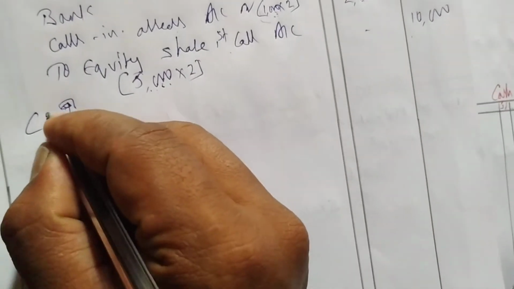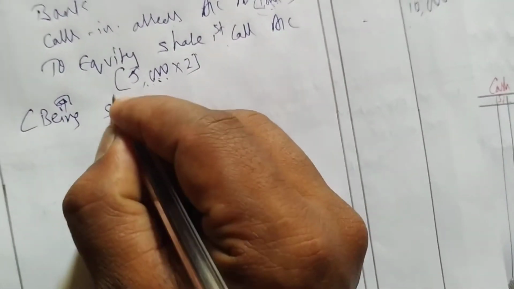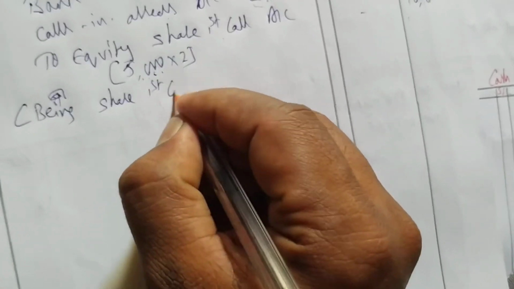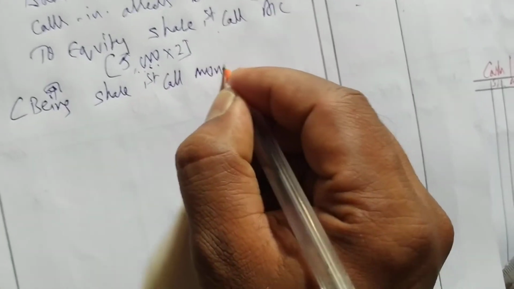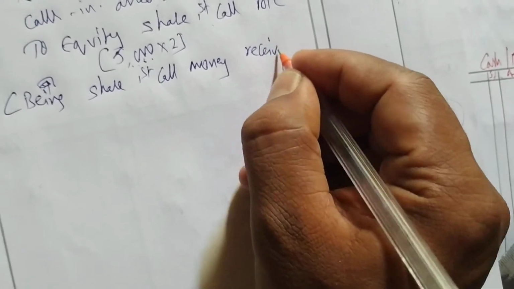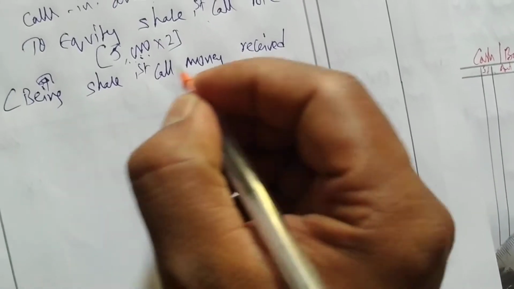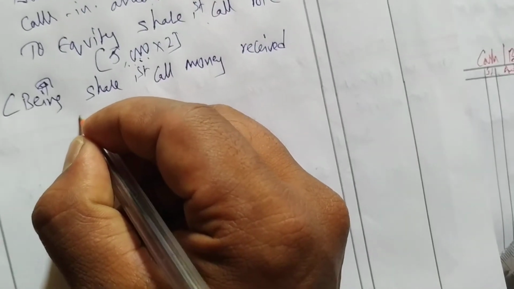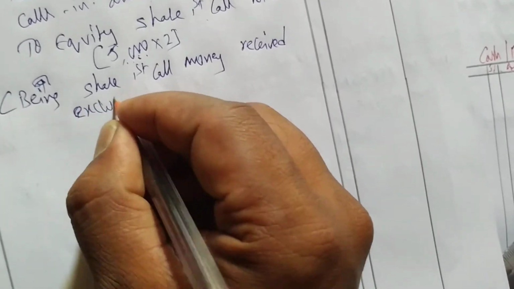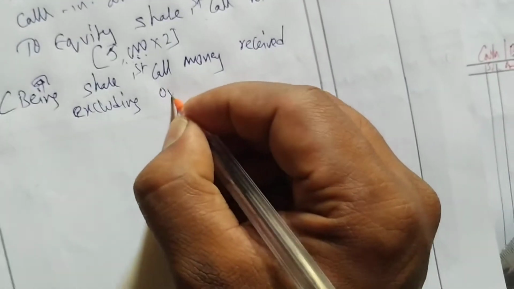Now the narration: being share first call money received, excluding on 1,000 shares.